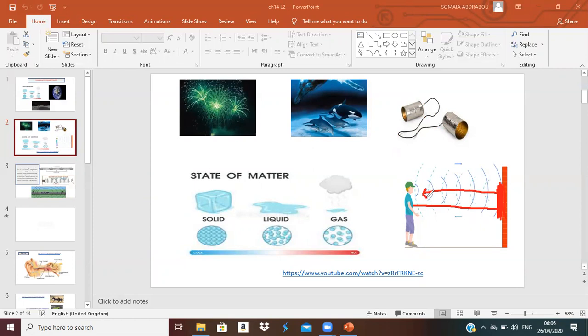When you are talking in an empty place, your sound will travel or move in the particles of the air, okay? Then when it gets blocked or strikes an object, it will bounce back to you so you can hear your sound again, okay?